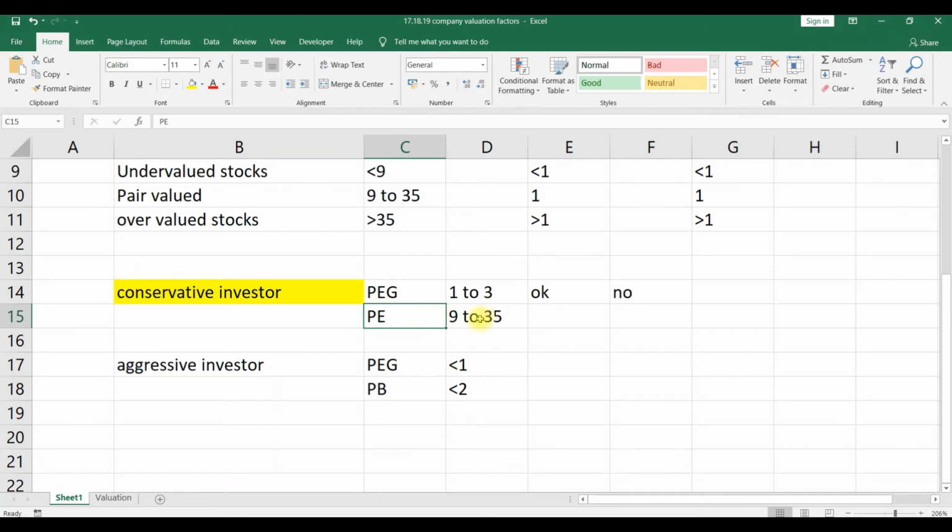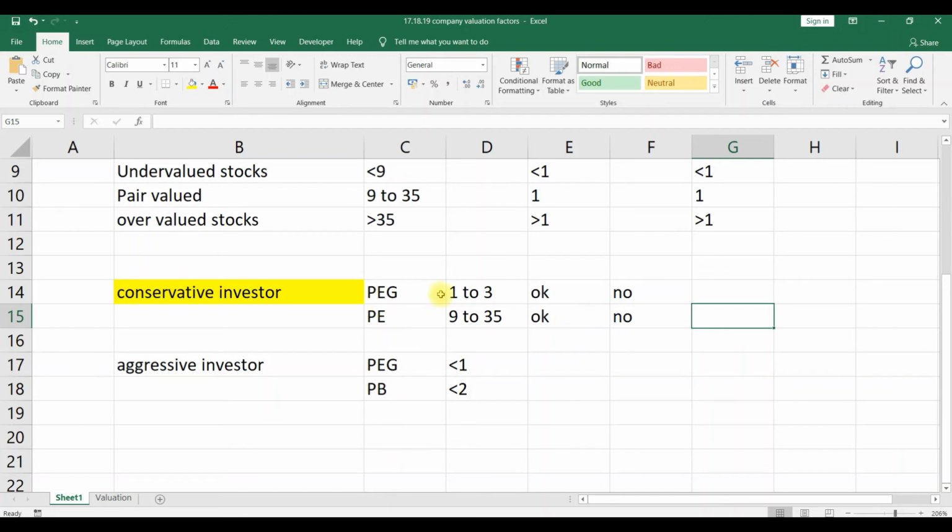It should be between 9 to 35. If it is between 9 to 35, okay. Otherwise, no. This is the way we screen out stocks for a conservative investor.